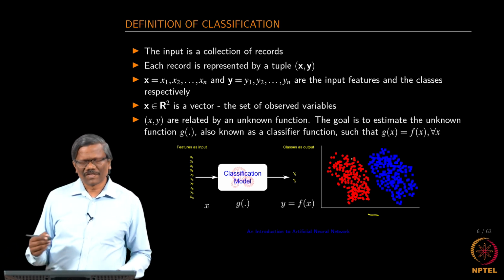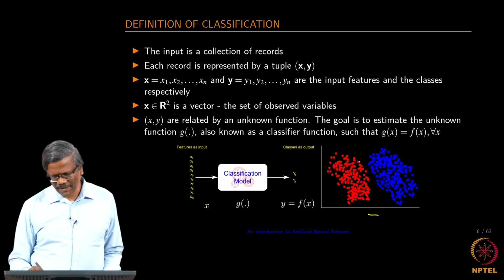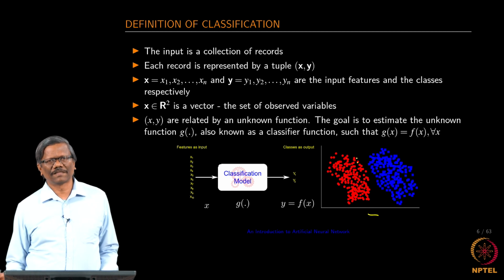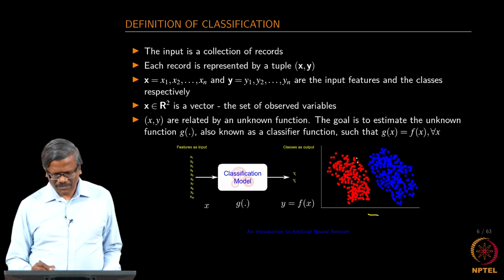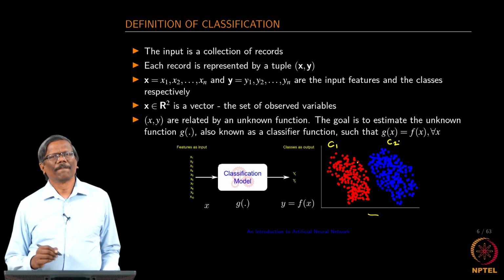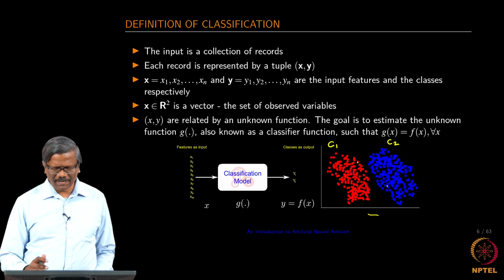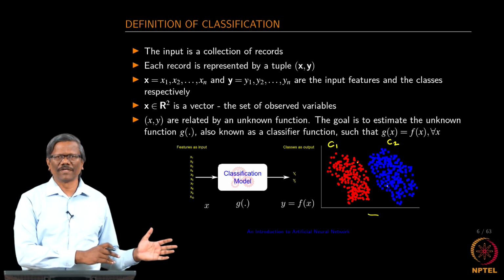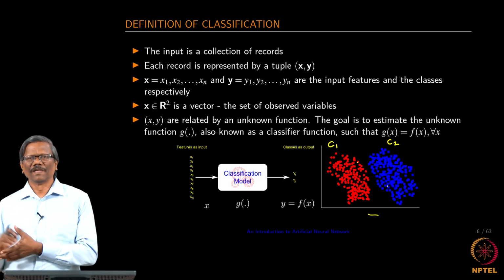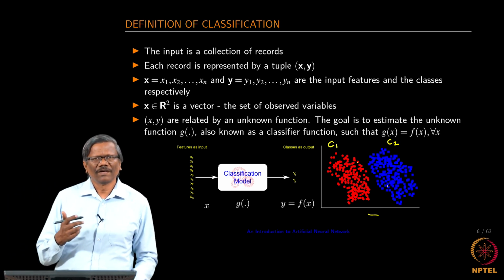So, we want the system to draw a boundary and tell us whether a point belongs to class 1 or class 2. Let us assume that this is class 1, this is class 2. And then how will it draw the boundary and say that anything to the left of the boundary is class 1, anything to the right of the boundary is class 2? For that we require two things.